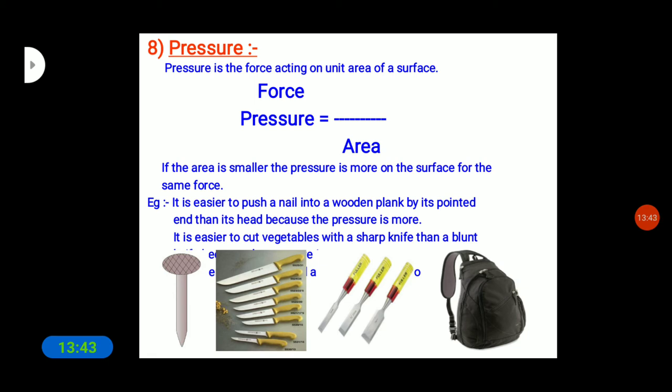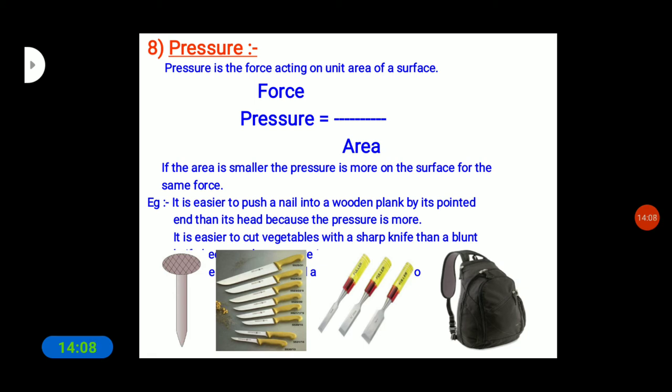Pressure. When we sharpen the surface of the knife, it applies more pressure. So that is what we call pressure.